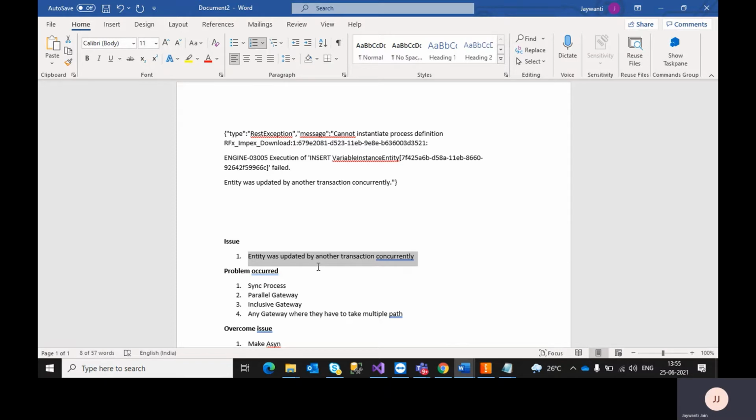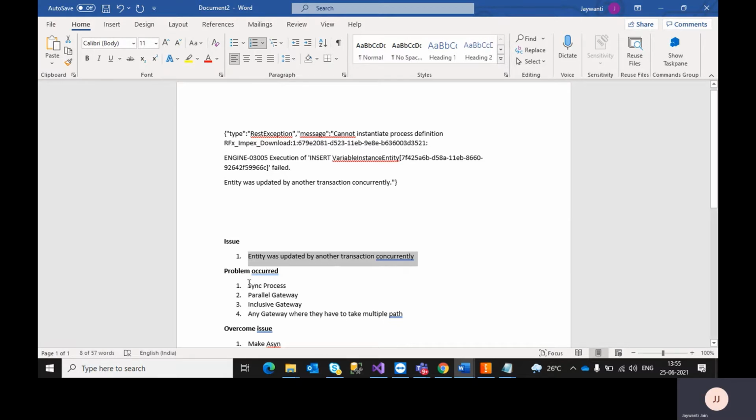So at that time, the thread is not free, and within a single thread they are trying to update the variable. That is when we get this issue, "entity was updated by another transaction concurrently," because the variable is locked and the other part is trying to access that variable. So first of all, I'll go through why this problem occurred.